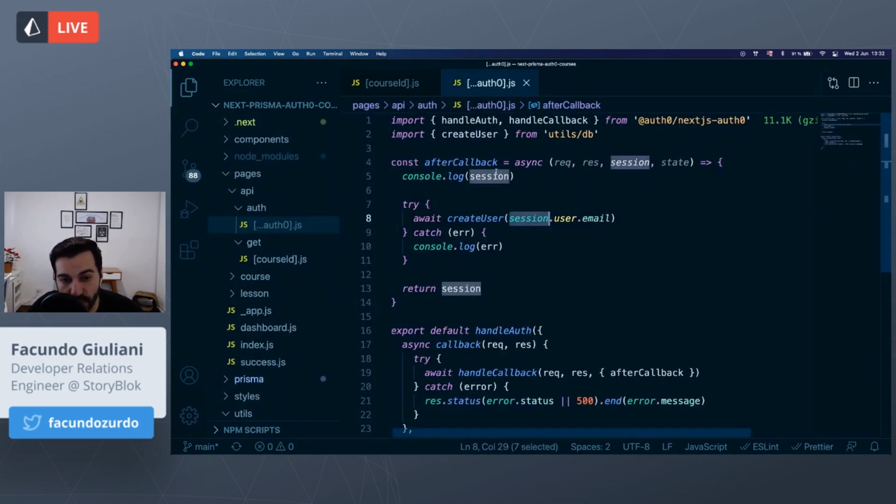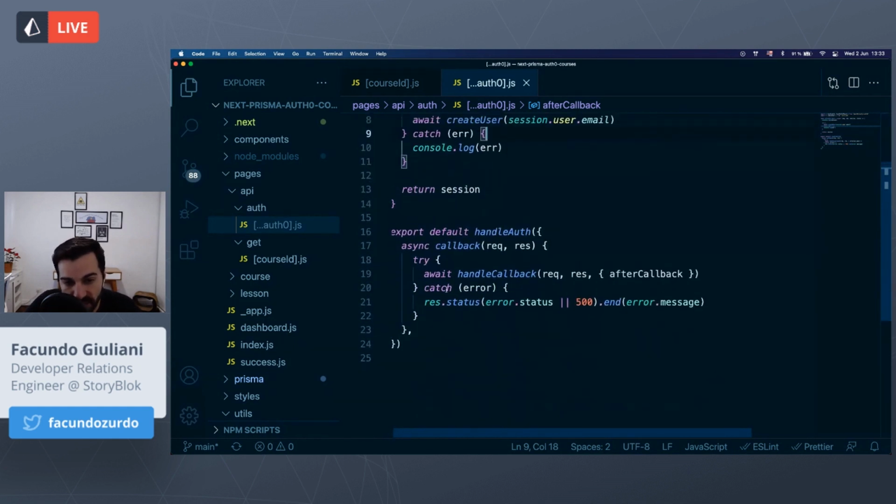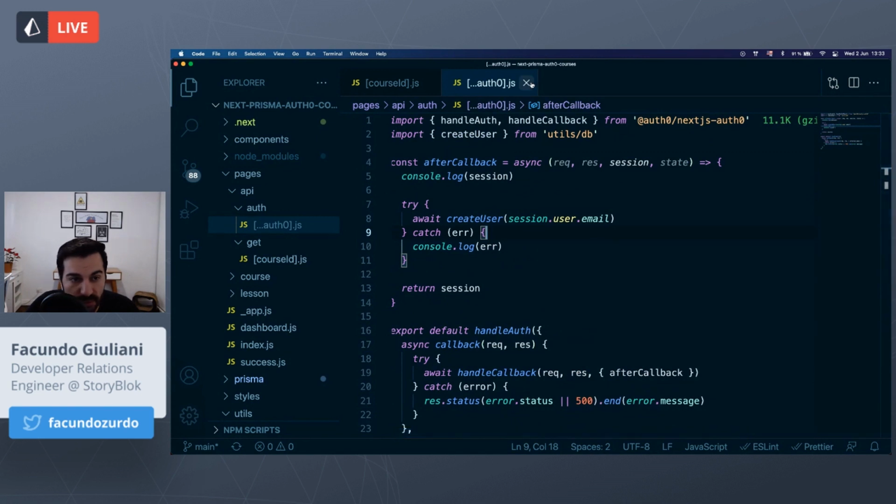We are getting the session, I mean the user that is logged in. We will grab the user object and grab the email data from here because that is the property that we want to store. And this is it. This is all of what we need to handle authentication in our web application. What we can do now is add behavior to our pages to use this information. So this is like the API route that we would use to authenticate the users.